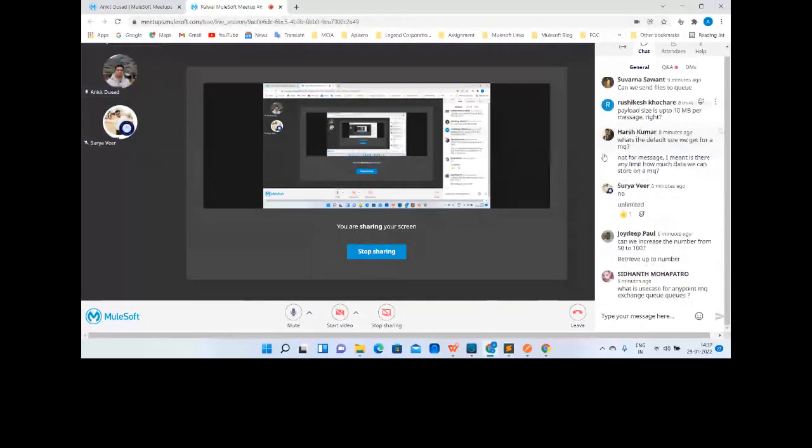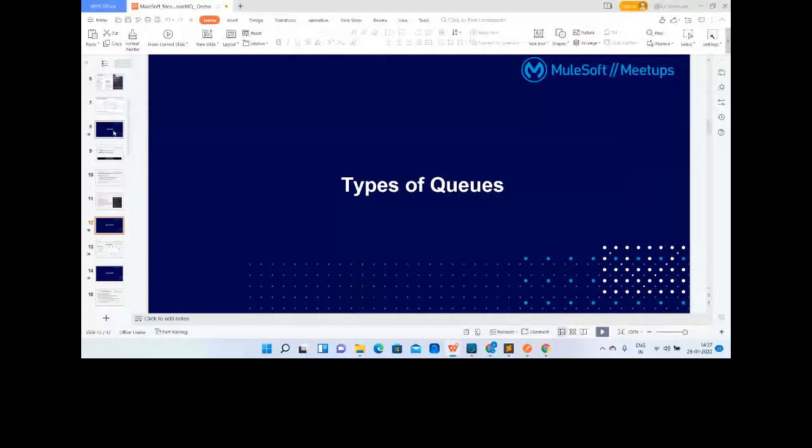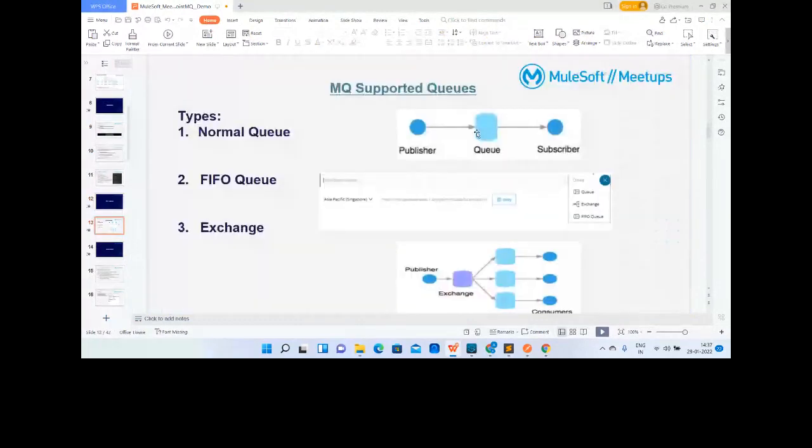Okay, let's move ahead. So we already know the different types of queues. Normal queues: yes, your application can publish the message to the queue, and whoever is the subscriber can subscribe to the message from that queue.